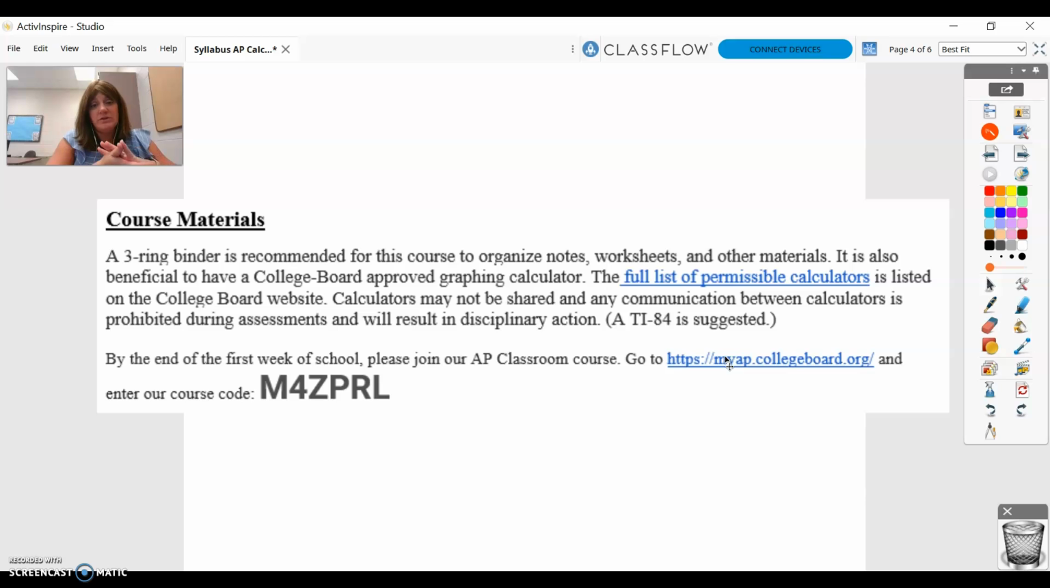A TI-84 is good as well. Something higher than that, you don't have to go that crazy. There is a list of those, and there's a live link on the classroom page that students have access to. The first thing I've asked the students to do is to go and join our AP Classroom. There's a plethora of resources on there, videos, extra resources. I'll be using that throughout the year to help with instruction and just reinforcing skills.